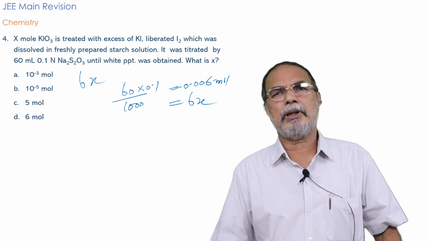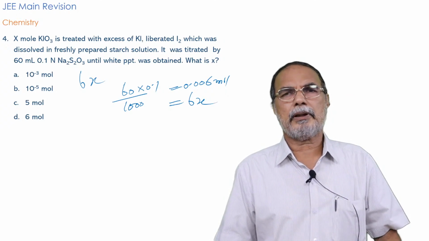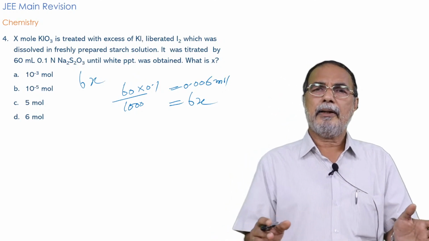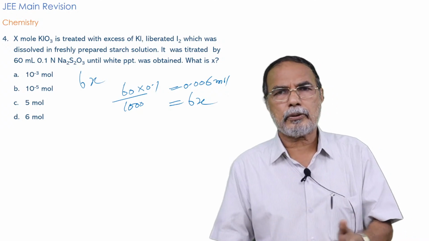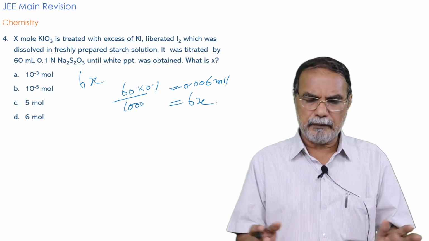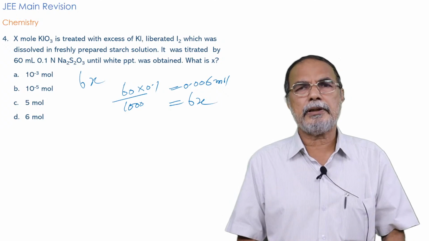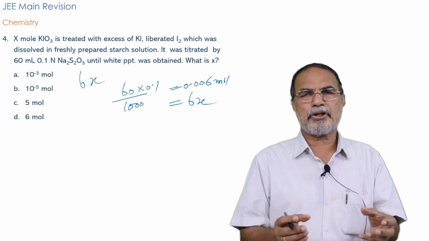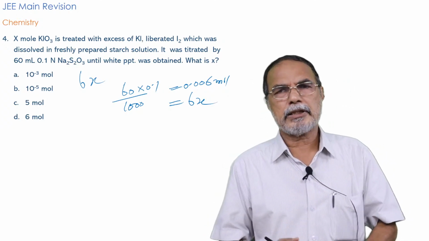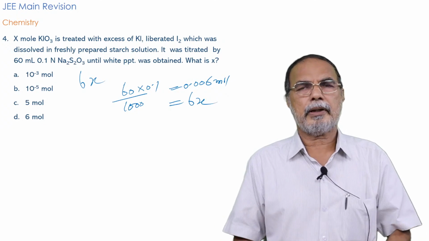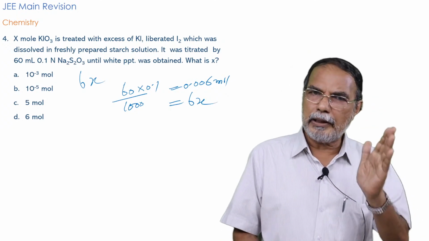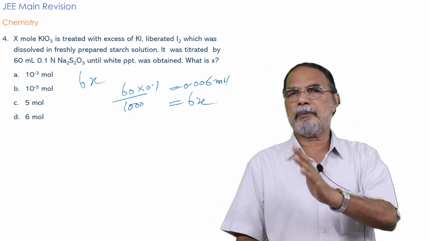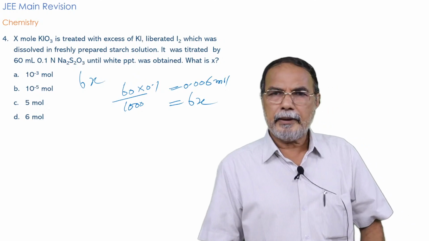This equation, the iodate-iodide reaction, is usually the one that is worked out in the class. So if you are familiar with that, and if you know the correct equations, then there is no complication regarding the problem. You can easily work it out. But it's a good question in the sense that it tests so many things you know: balancing of equations, the equivalent weight relationship for sodium thiosulfate. Equivalent weight is the same as molecular weight, and the normality is the same as molarity. Remember that for sodium thiosulfate. I think it is clear.